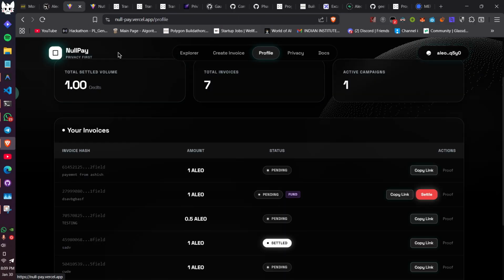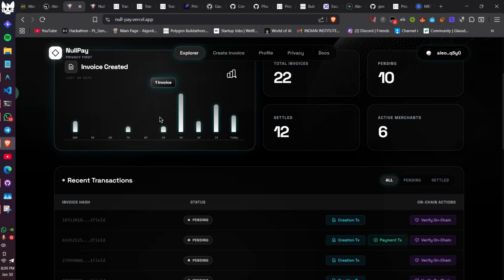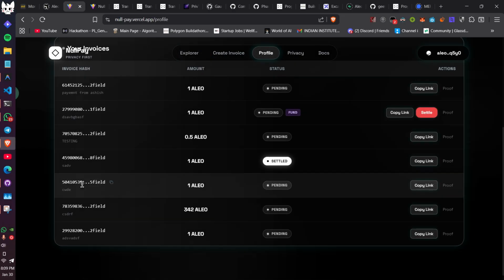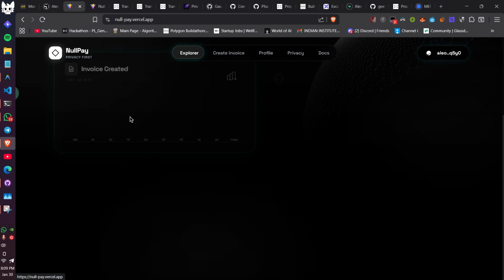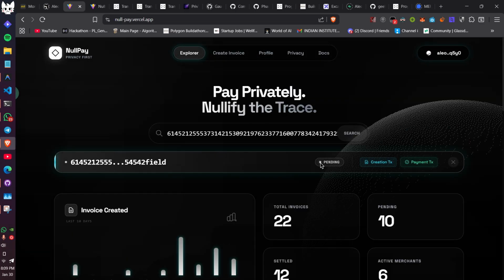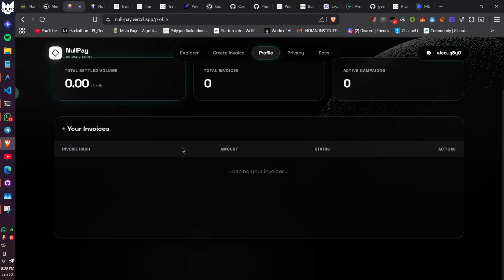So if I just go to the Explorer page, you can see the recent transactions. If I show you on the profile, this was our transaction. I'll just click here and search it, and now you can see that the transaction is successful, and you will see the creation ID and the payment ID as well. So here's the profile page that I've shown you.